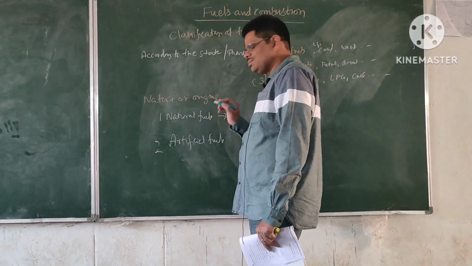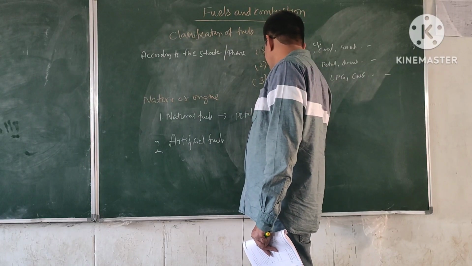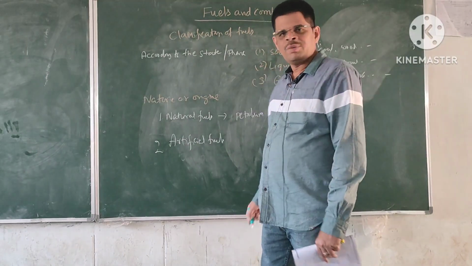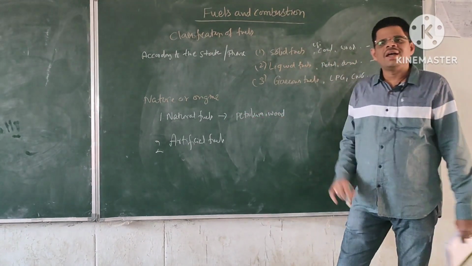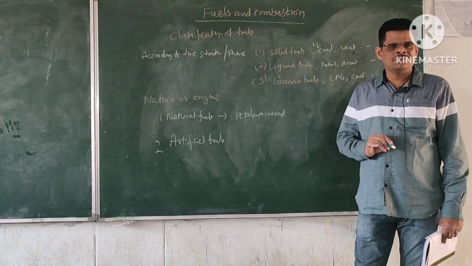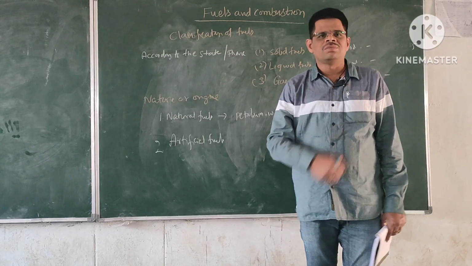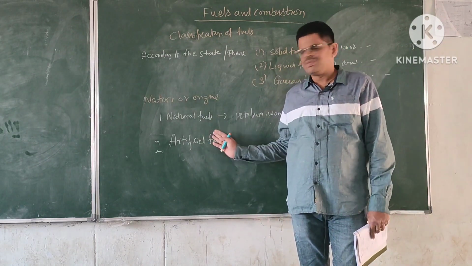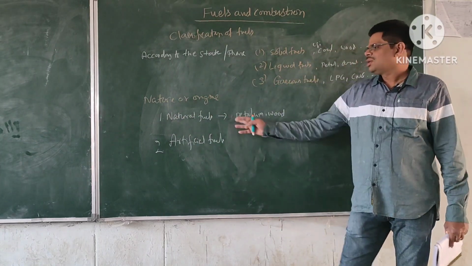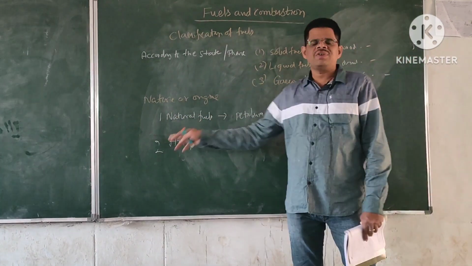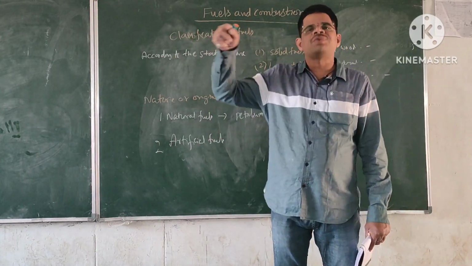Say for example, petroleum, wood. All these are natural fuels. Generally, fossil fuels, that means the fuels which are available under the ground, under the earth, are called fossil fuels. So fossil fuels will come under the category of natural fuels.